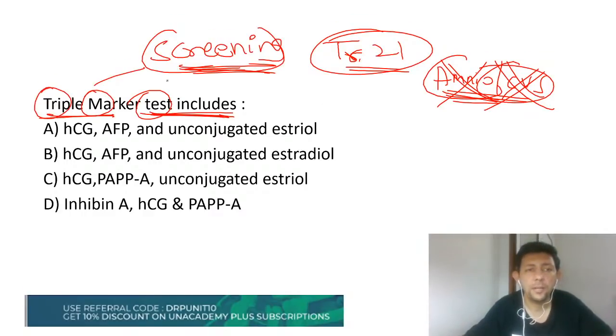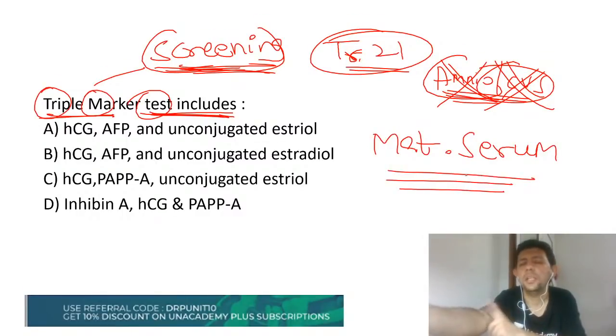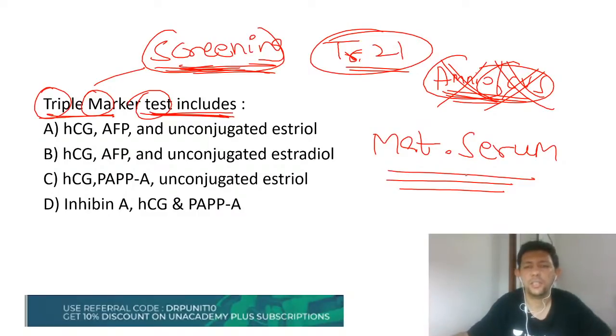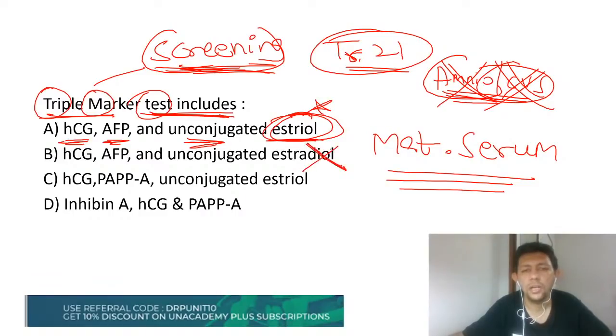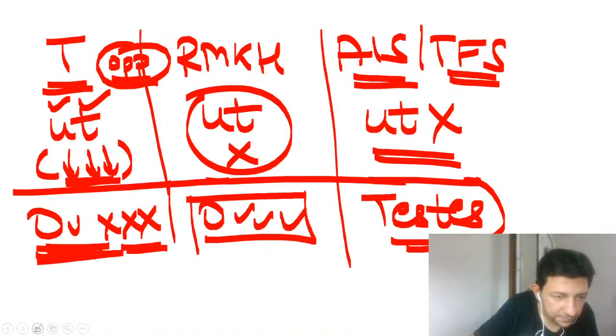This triple marker test is a simple test done on maternal serum. It's a simple test done on the mother's blood. The three markers are HCG, alpha fetoprotein, and unconjugated estriol. Please learn this by heart. It is not estradiol, it is E3. So option number 1, it is not HCG, PAPA, and estriol. It's not inhibin and all this stuff. This is a very important point. Please keep it in mind.